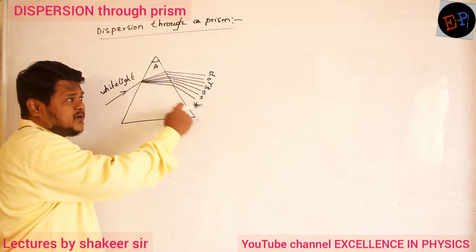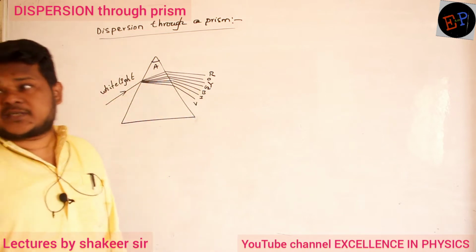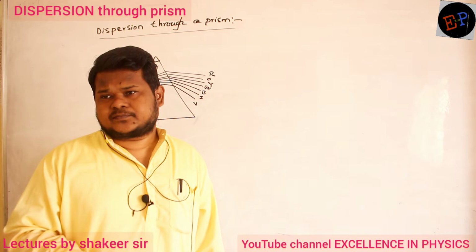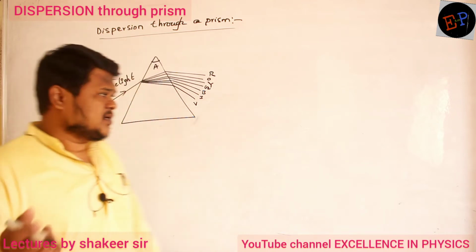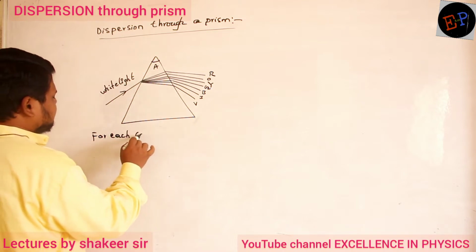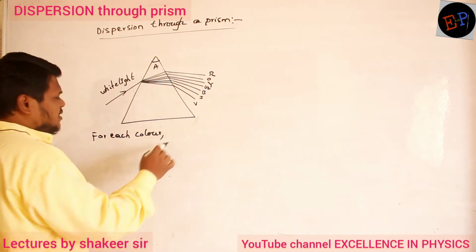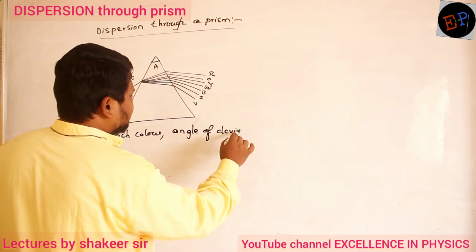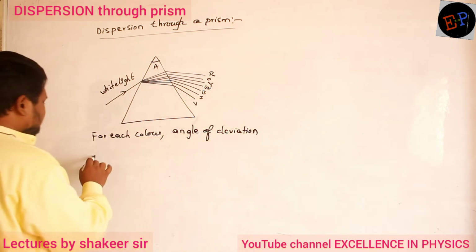So it means that for each color, the angle of deviation is different. So why is it like this? That is very important to study. So therefore, write down: for each color, angle of deviation is different.